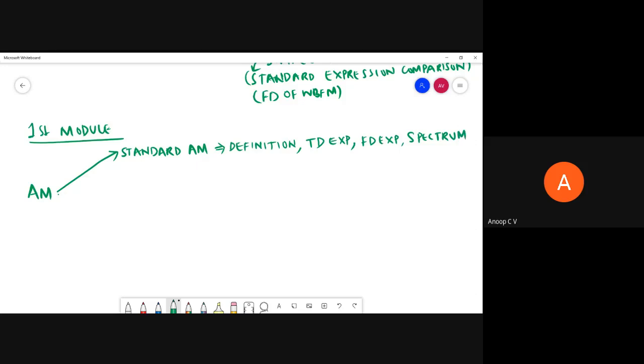And then we have seen what are the drawbacks of standard AM. Then we have studied about generation using switching modulator, and envelope detection.